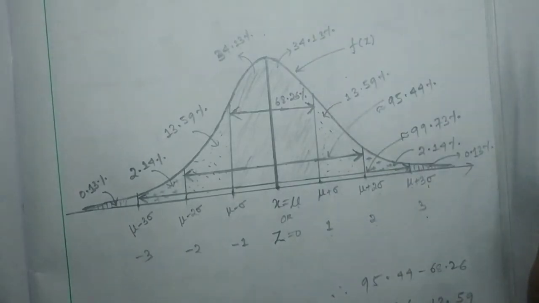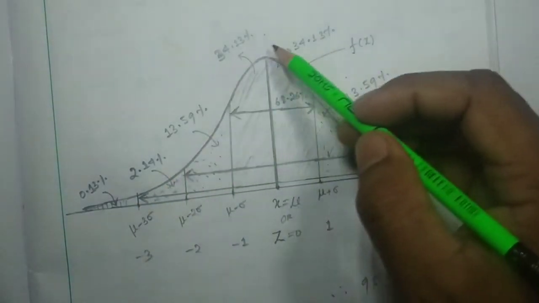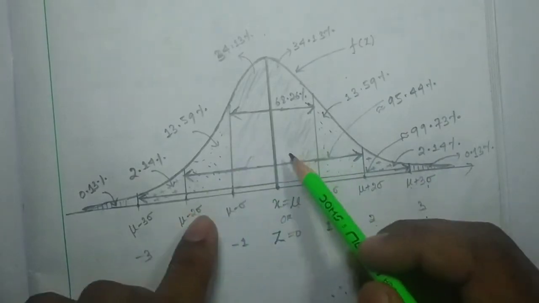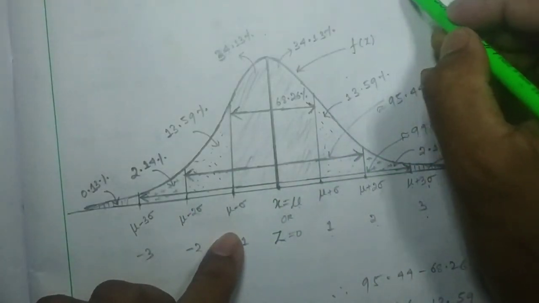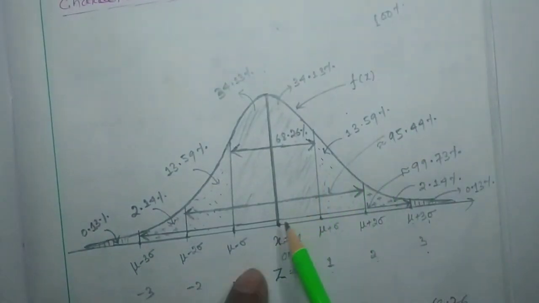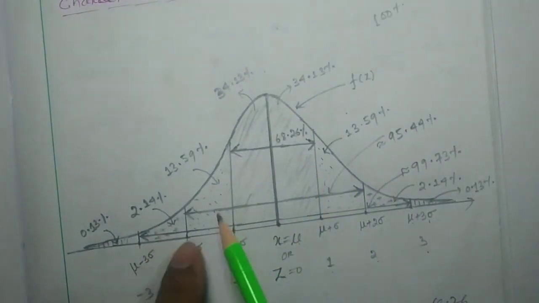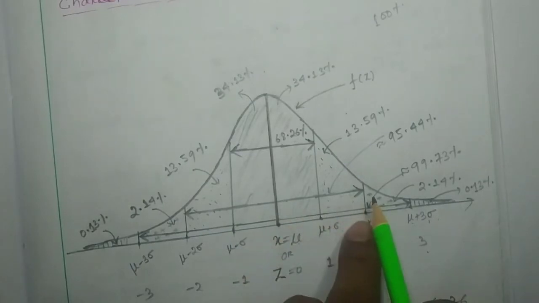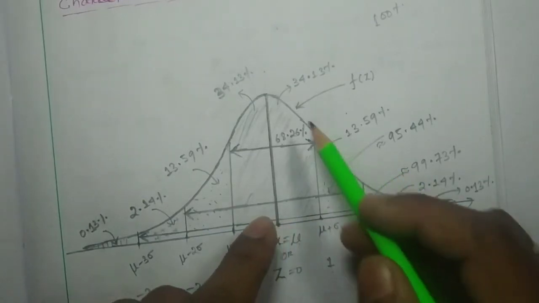Under this curve, the whole area is 100 percentage, the left side of the mu represents 50%, and the right side of the mu under this curve is 50 percentage.